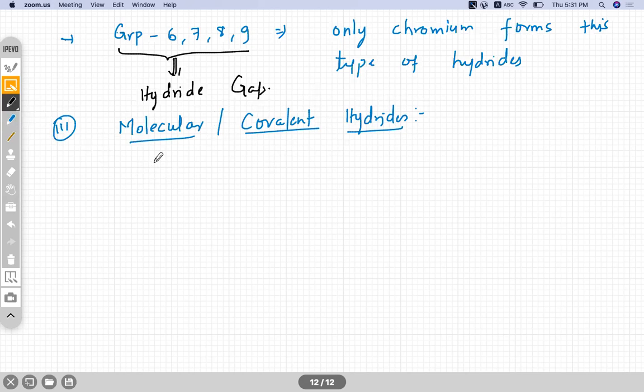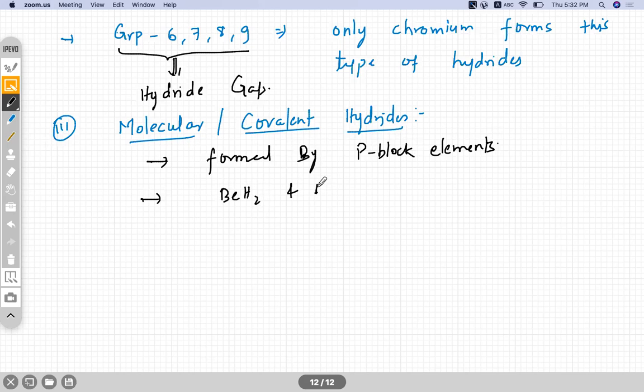Along with that, beryllium and magnesium also form. Okay, formed by p block elements, and along with p block we have examples of BeH2 and MgH2, covalent hydrides.